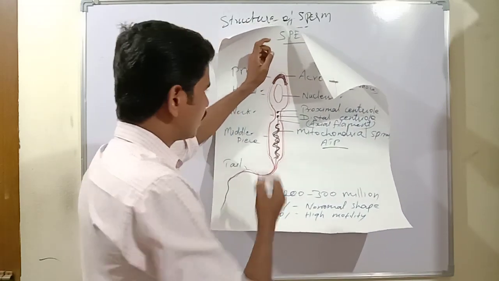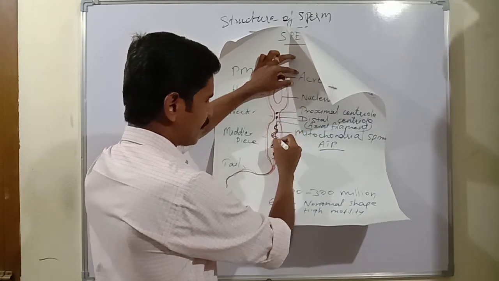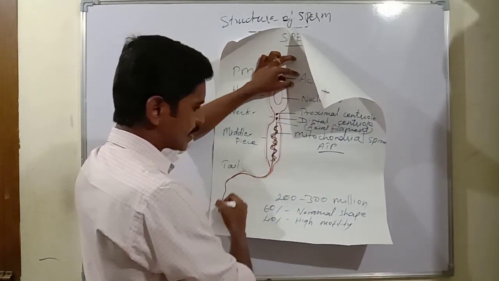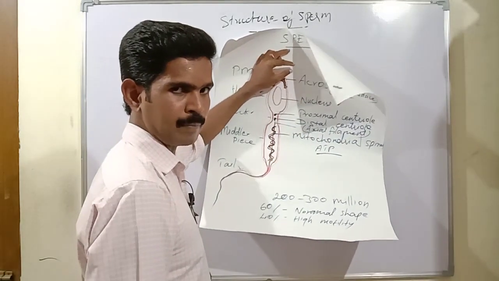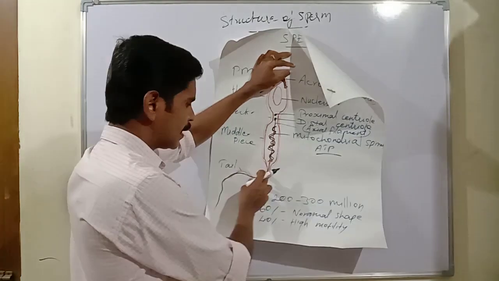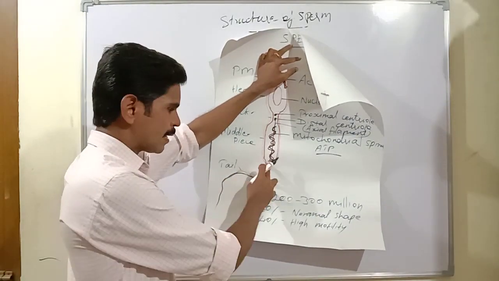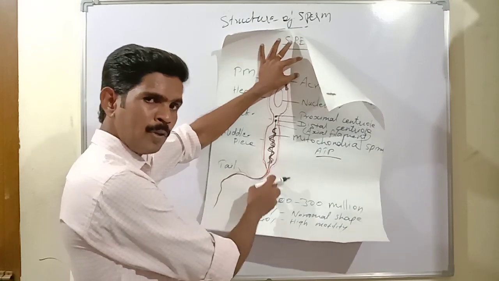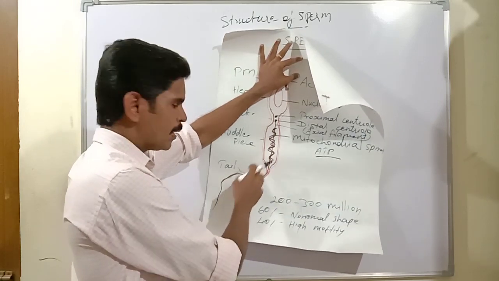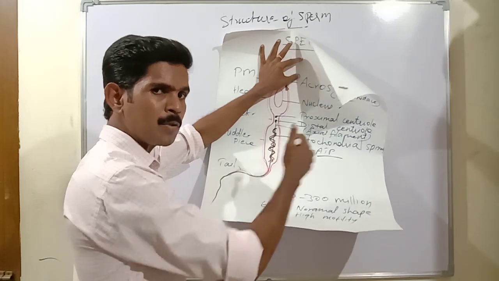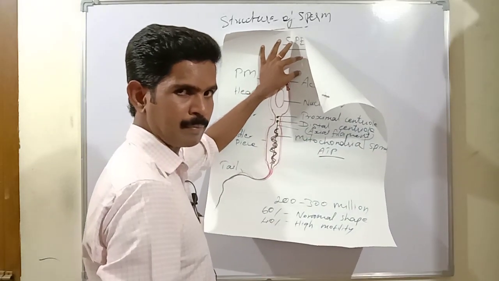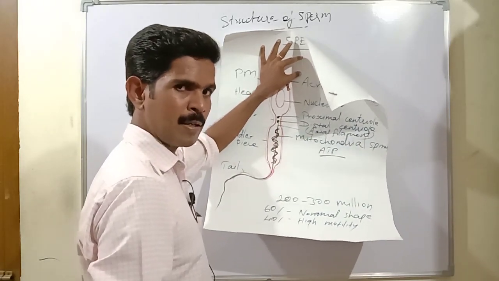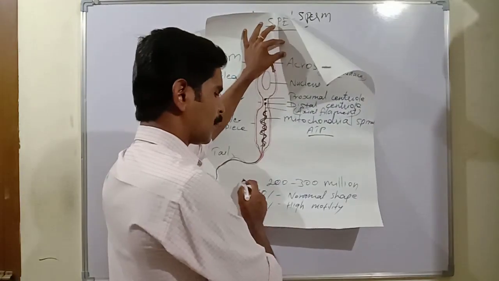Understand? Then I already told you here one filament is there, the axial filament. This axial filament is also entering inside the tail region. So once again, repeating the nature of the tail: the tail is the longest part of the sperm. It is slender in nature. It can move in any direction, and its function is to support the sperm to move forward. Understand, my dear students? Then one more important point.